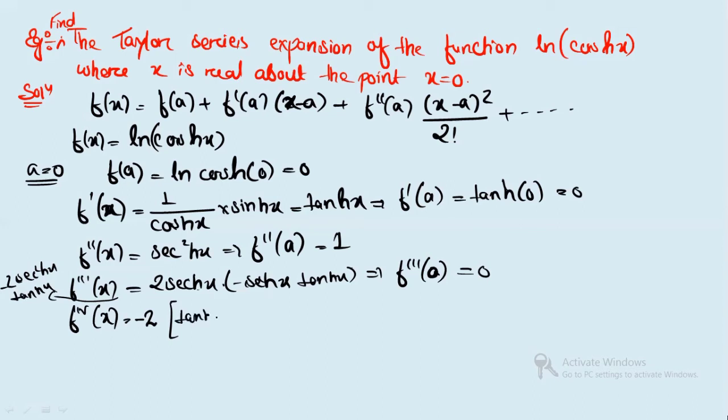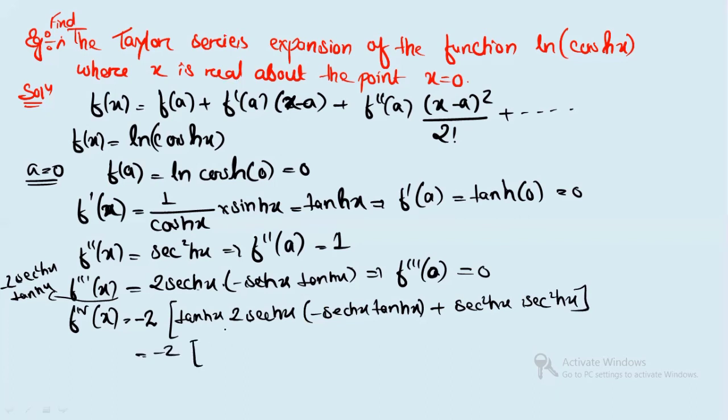Differentiating, you will get 2 sec hyperbolic x, and sec hyperbolic x will give minus sec hyperbolic x tan hyperbolic x. Plus, again taking sec square hyperbolic x as constant, tan will give sec hyperbolic x on differentiation.